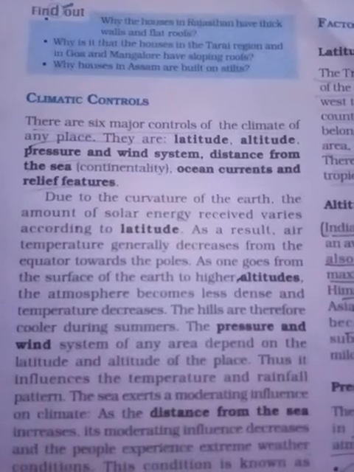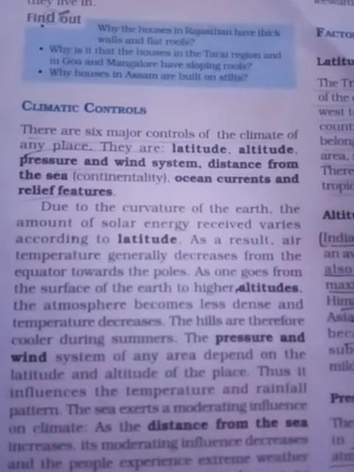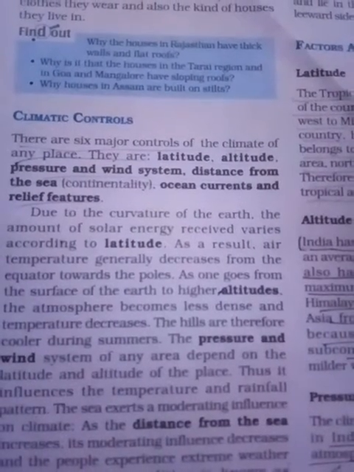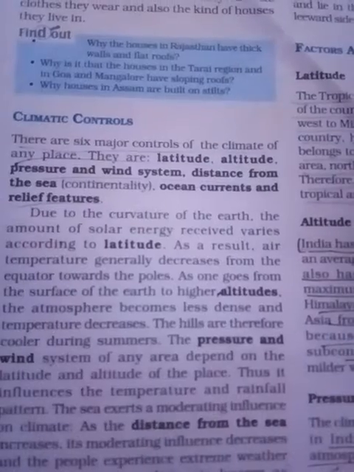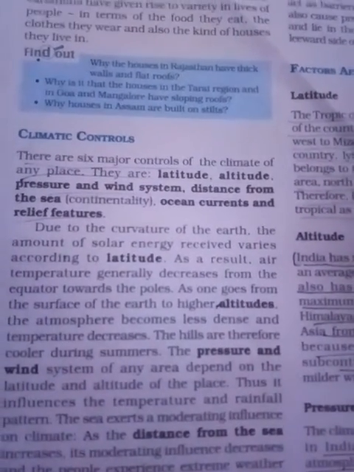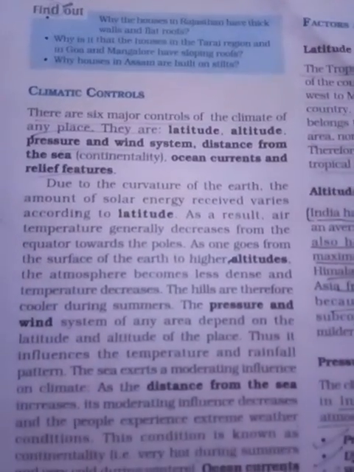Now we will learn the climatic controls. There are 6 major controls over the climate at any place. The first is latitude, second is altitude, third is pressure and wind system, fourth is distance from the sea, fifth is ocean current, and the last is relief features. We will study these one by one.